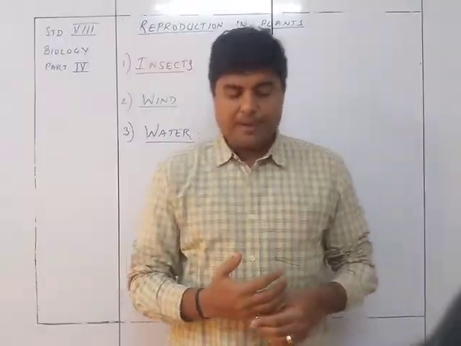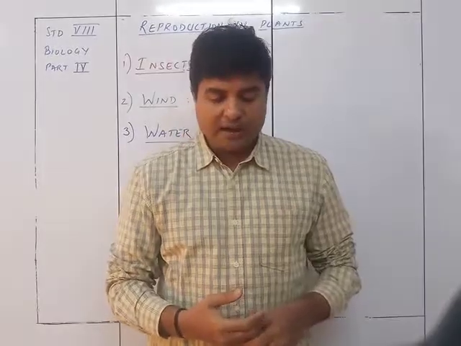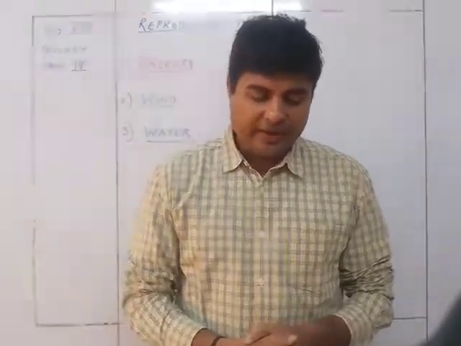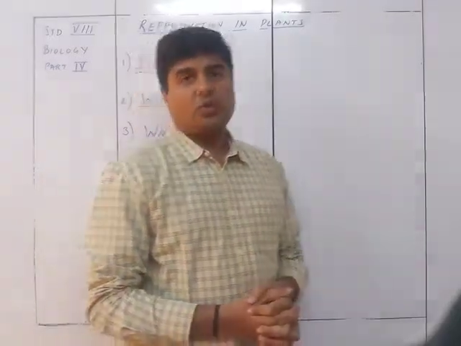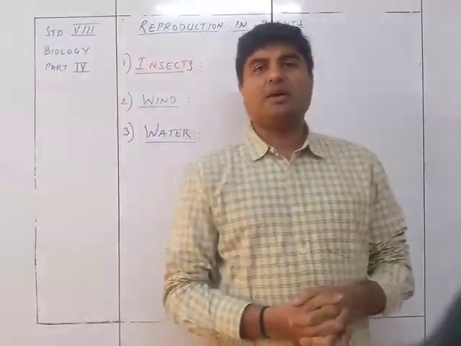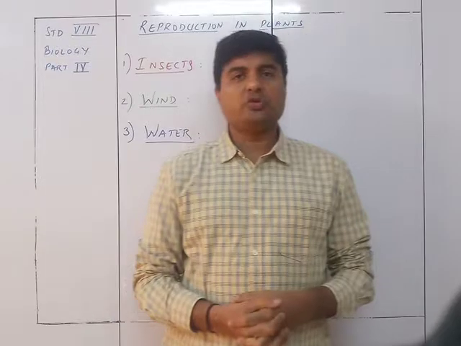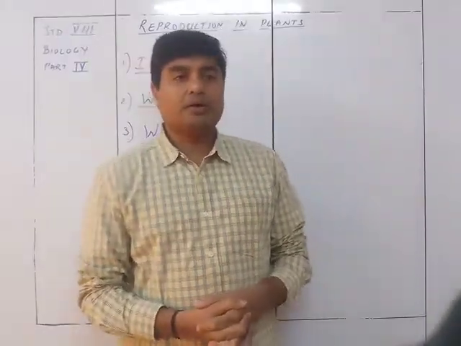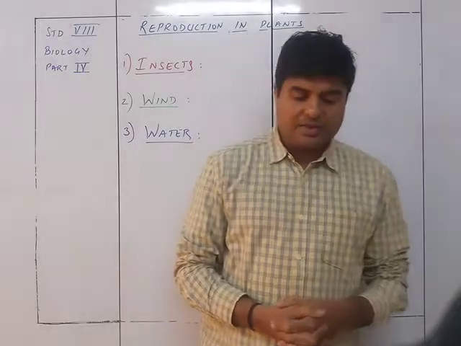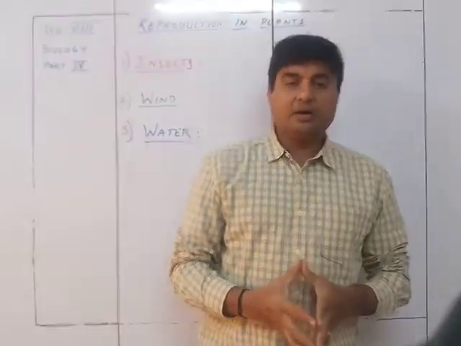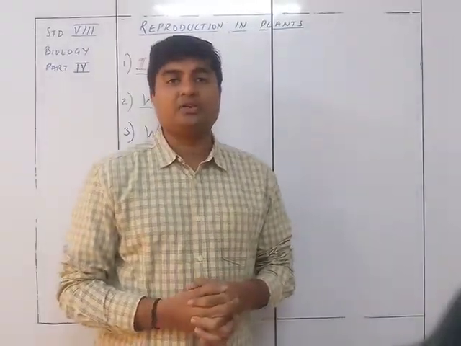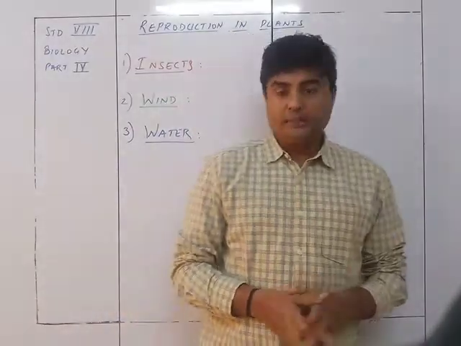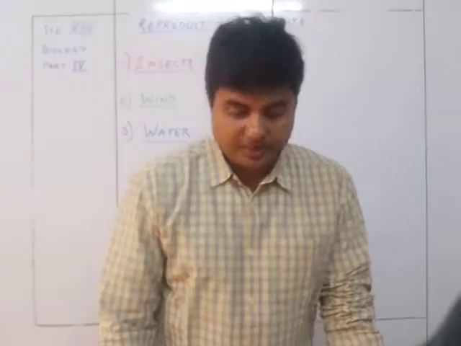Lotus and Trapa, that is Singara, are aquatic plants, but their flowers are exposed to air and are pollinated by insects. So normally we feel that lotus is a flower which is in the water, so it should have been water pollinated. No, it is not so. Lotus and Singara, that is Trapa, are not water pollinated, even though they are water plants.